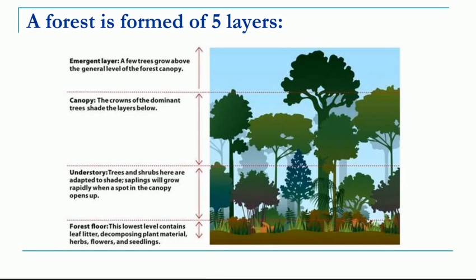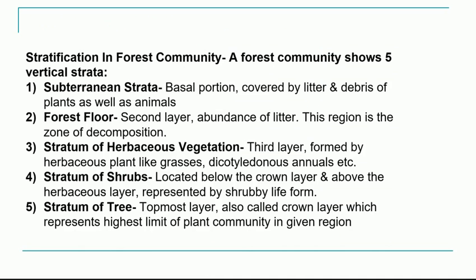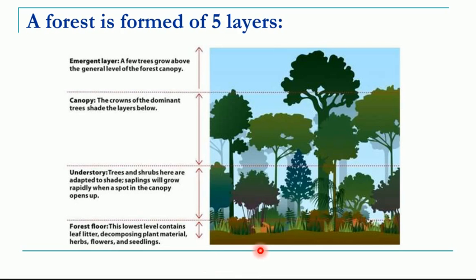So a forest community is said to be divided into 5 vertical layers. The basal layer is called the subterranean strata, or the basal portion, which is covered by leaf litter and debris of plants as well as animals. Now the second layer is called the forest floor. This is the second layer. Here you will see abundance of the leaf litter, and this is the region or zone of decomposition. So below these grasses you have the first layer, the subterranean layer, then the forest floor is the second layer.